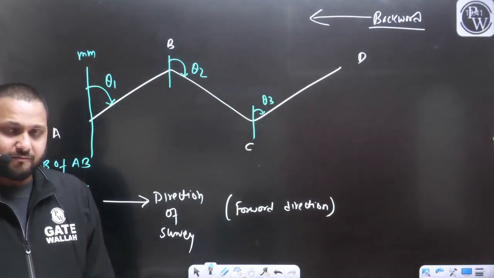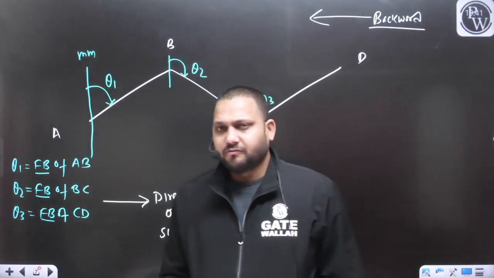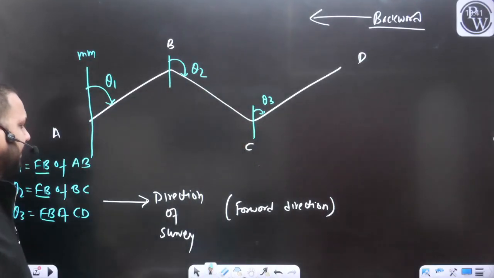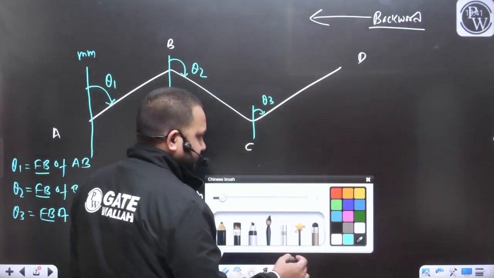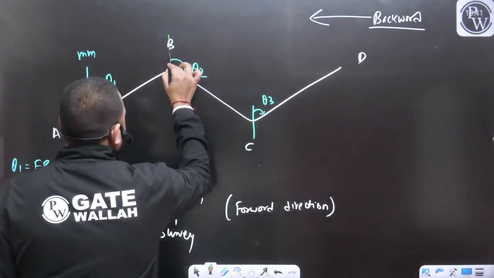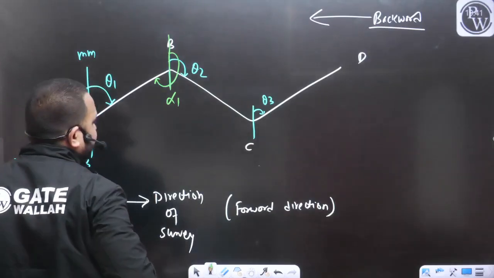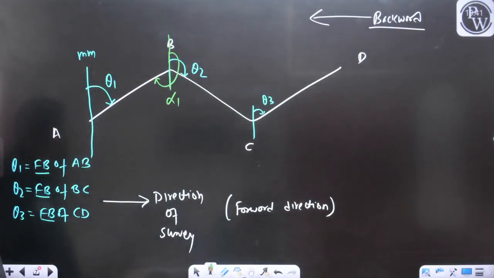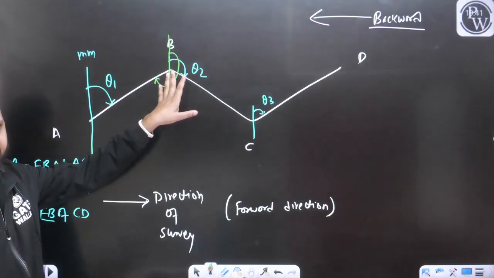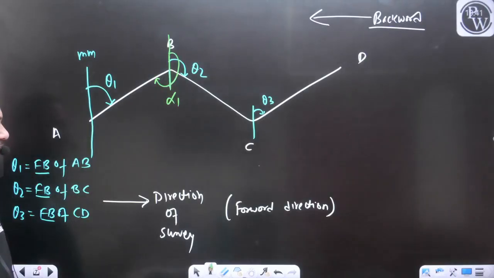But for all of these lines, we can also measure one more angle. We can also measure one more bearing. Let me change the color. Let's say I am measuring this angle from the north in the clockwise direction. Let's say this angle is alpha 1. For the line AB, we can measure one more bearing from the station B. We are measuring the angle from the north in the clockwise direction. This angle is going to be alpha 1.